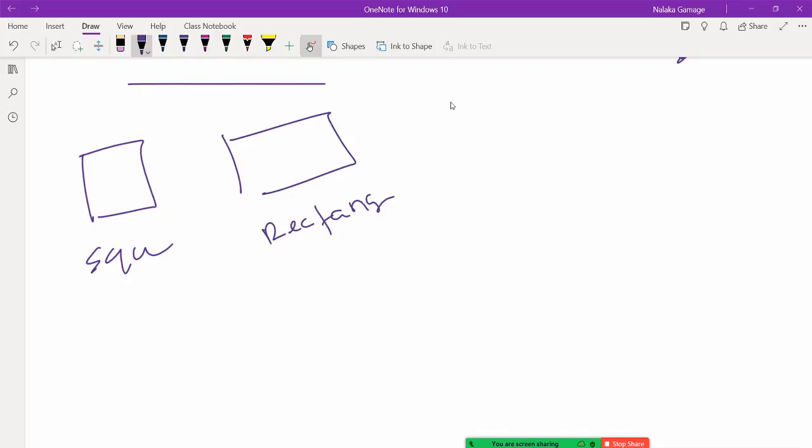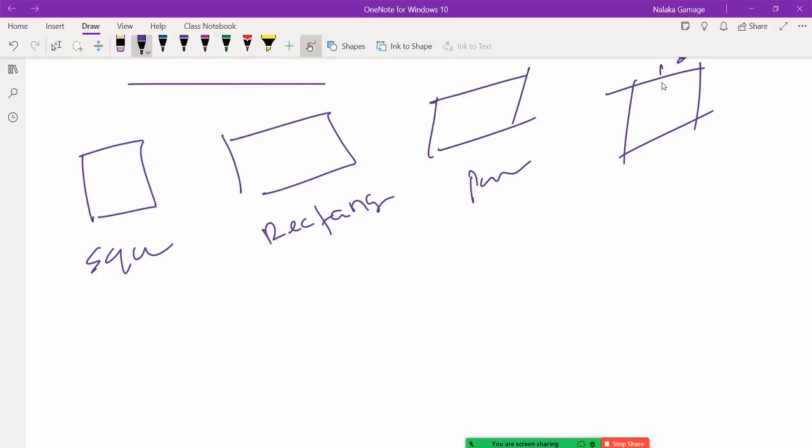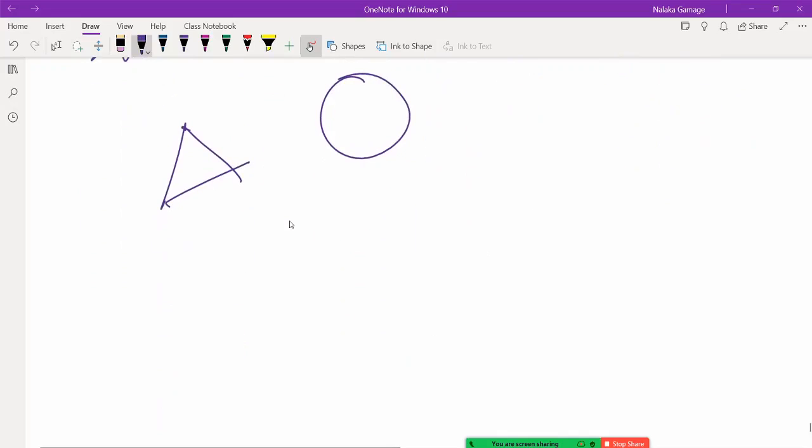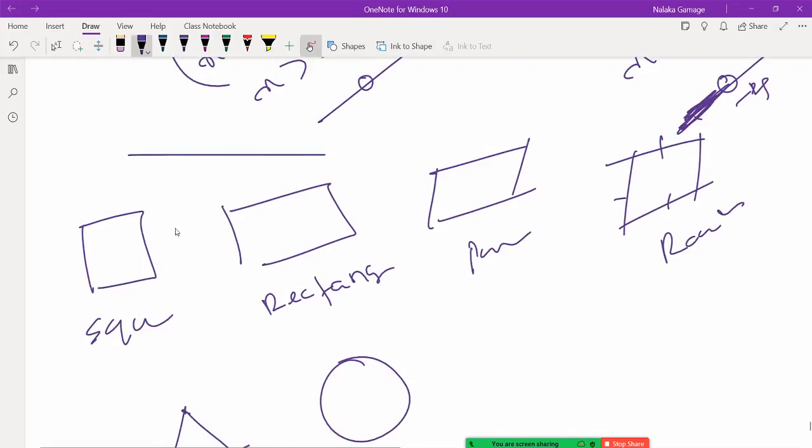Right, then parallelogram. Rhombus is a special case of a parallelogram. Triangle, circle. Triangle with two special cases: equilateral triangle, isosceles, two sides are the same. So how do we get the area and the perimeter?